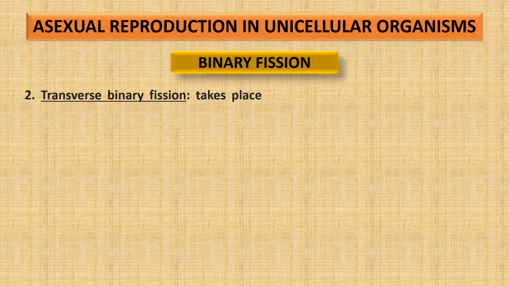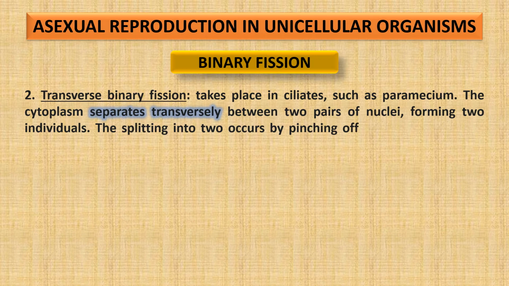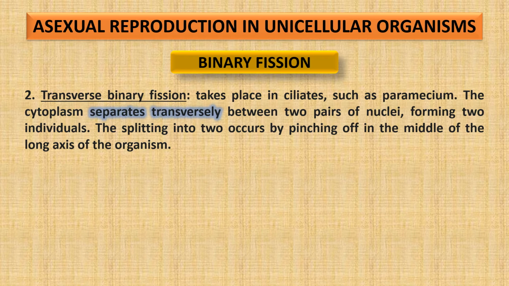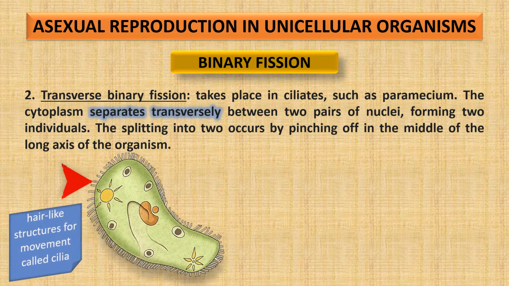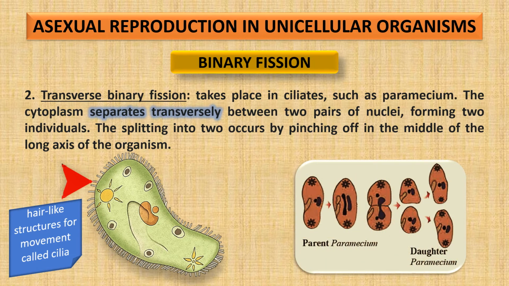The second type of binary fission is transverse binary fission, which takes place in ciliates such as paramecium, where the content of the cell separates transversely between two pairs of nuclei, forming two different individuals. The splitting into two occurs by pinching off in the middle of the long axis of the organism. Now, this is paramecium. It is called a ciliate because it has hair-like structures for movement called cilia. And it divides in this manner, transversely. Hence, this is called transverse binary fission.